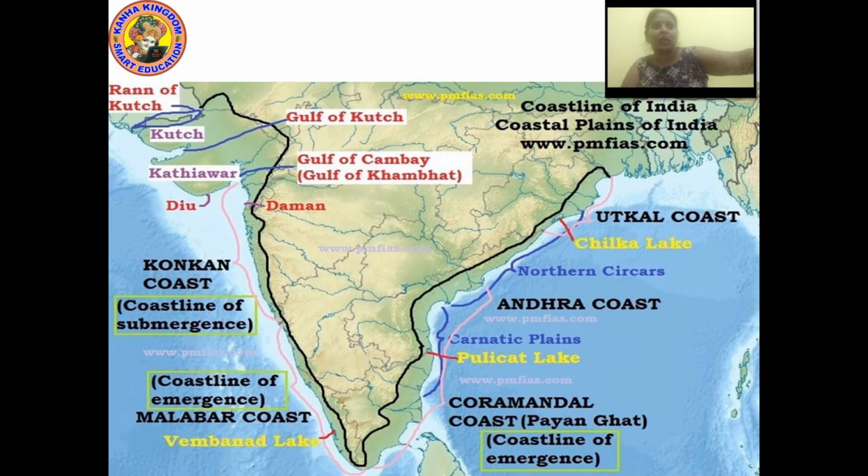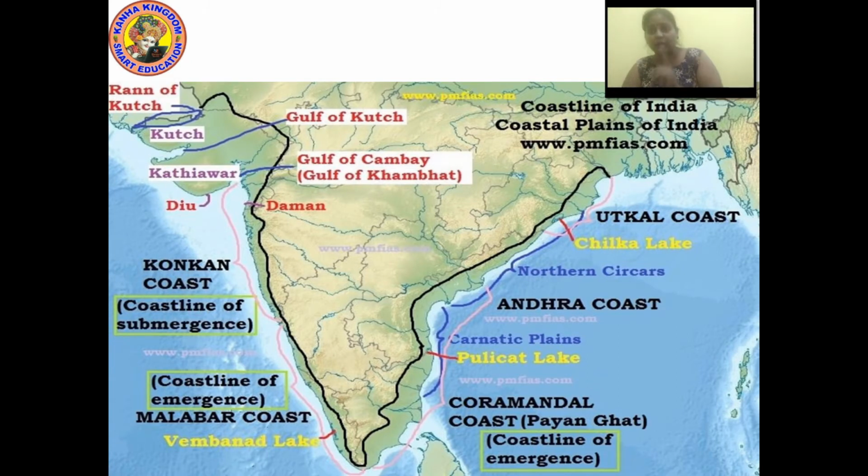See, Run of Kutch, the Kathiawar, Diu, Daman, Konkan coast, Malabar coast. Now there is the Vembanad Lake, Coromandel coast, Carnatic plains, Pulicat Lake, Andhra coast, Utkal coast. There are several coasts over there in India.